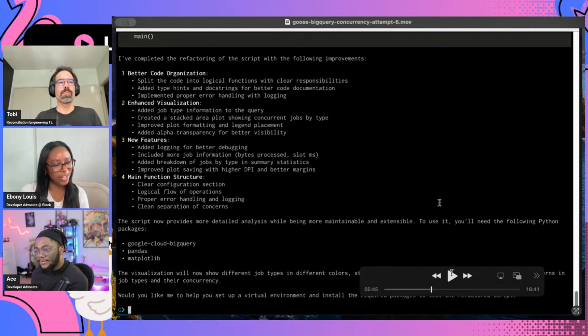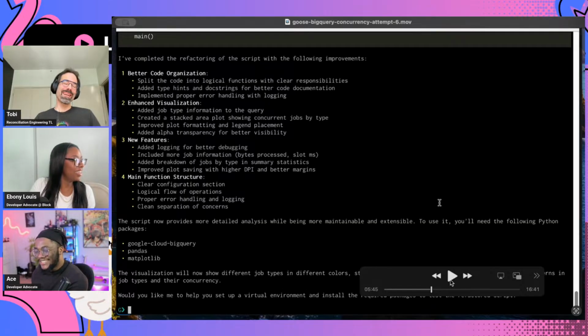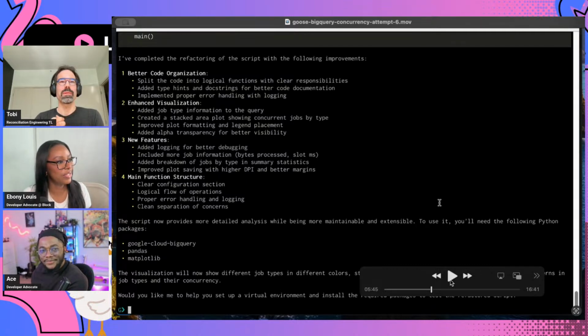Okay, so takeaway: always set up Git first. So, yeah, I think that might be a good recommendation. And if it could just automatically commit all the changes after each prompt or something, it might be a nice improvement. If you have the GitHub extension, you could tell it to do that.